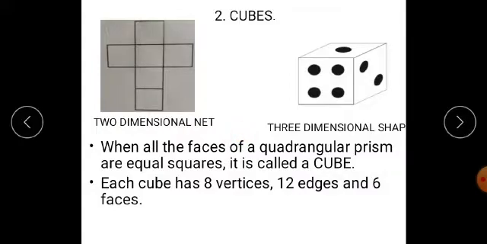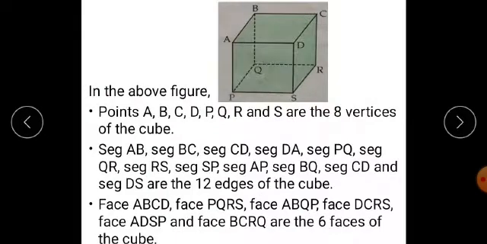Now, students, generalization: when all faces of a quadrangular prism are equal squares. Just as we have seen with a cuboid, where all faces are rectangular in shape, here when all faces of a quadrangular prism are equal squares, it is called a cube. Now this is a two-dimensional net. By folding this, we get a three-dimensional shape called a cube. Each cube has 8 vertices, 12 edges, and 6 faces. Students, you have to learn and remember all these properties by heart because they are very important from your exam point of view. Now you get a clear idea from this figure.